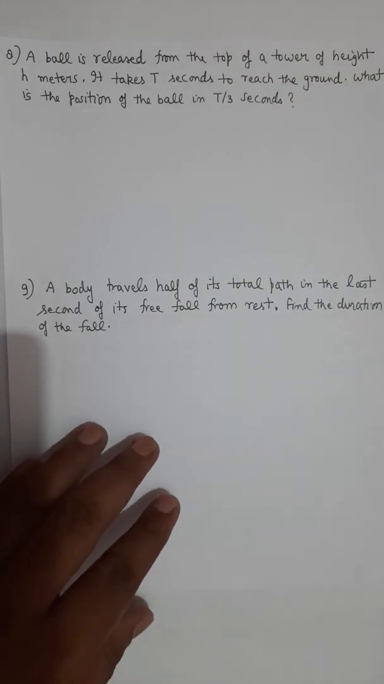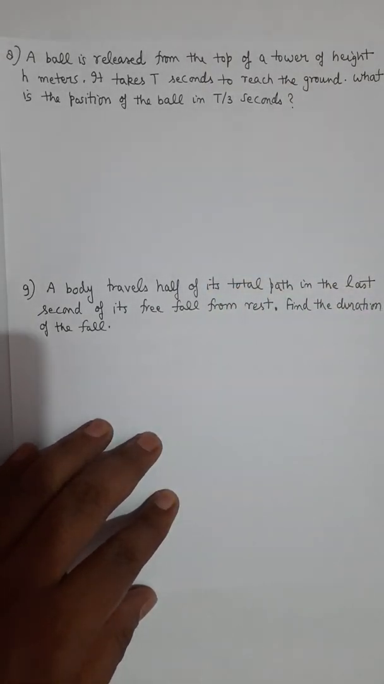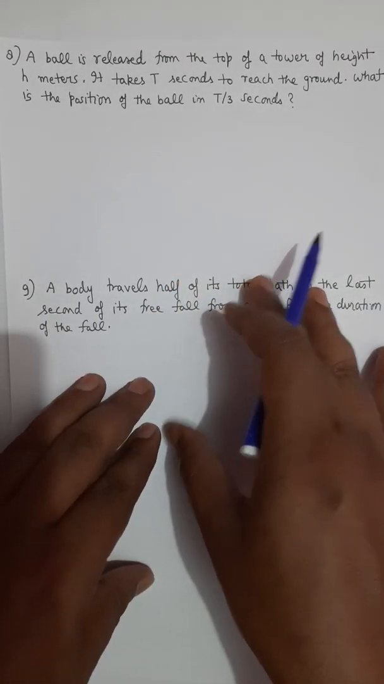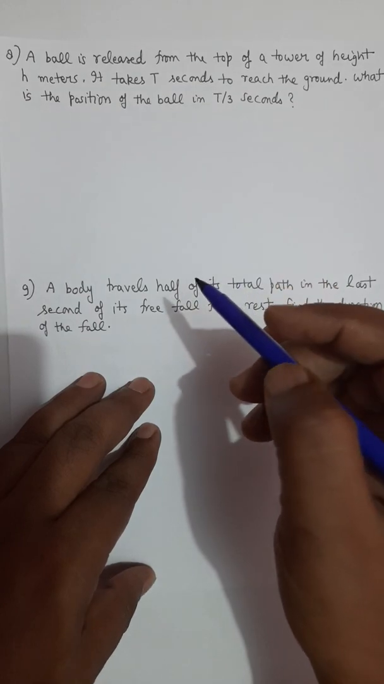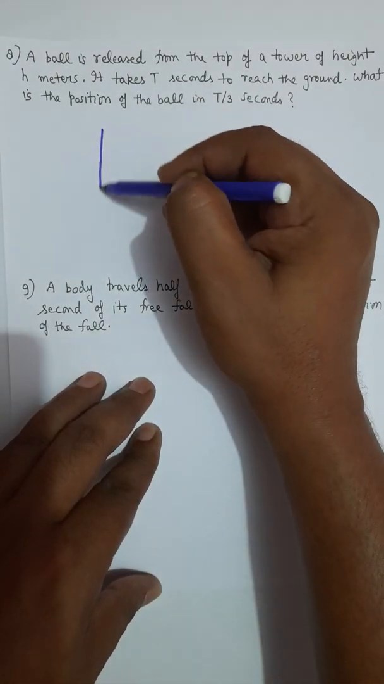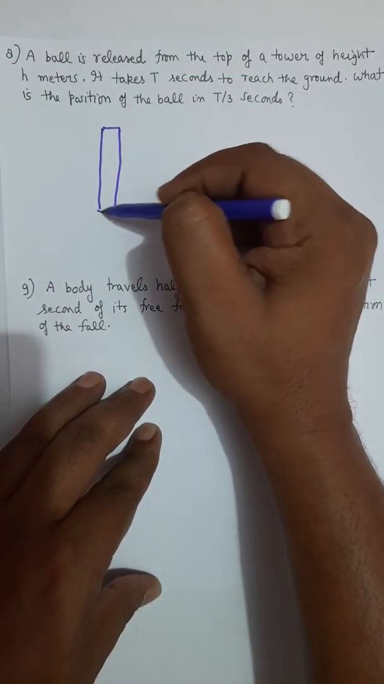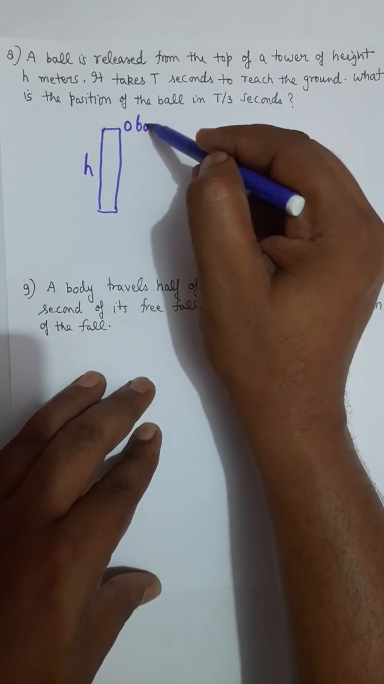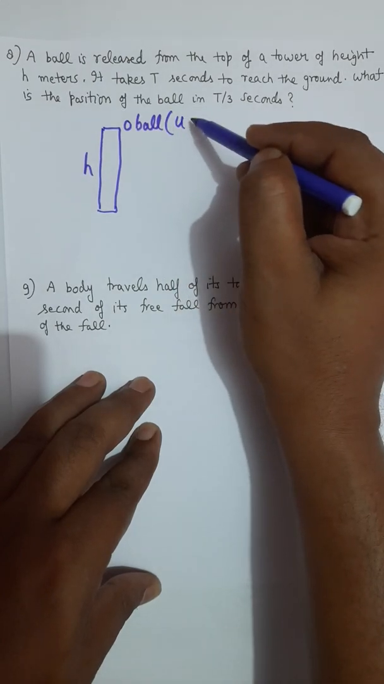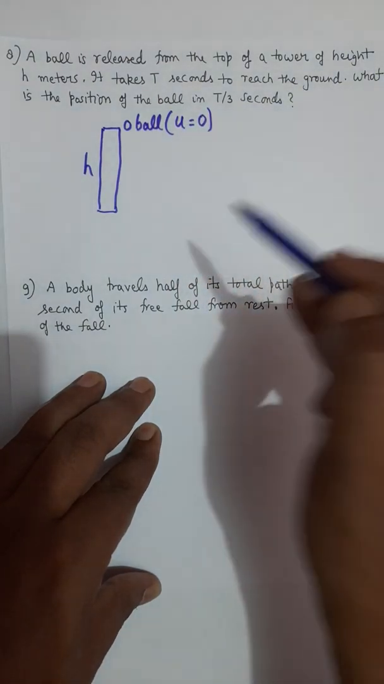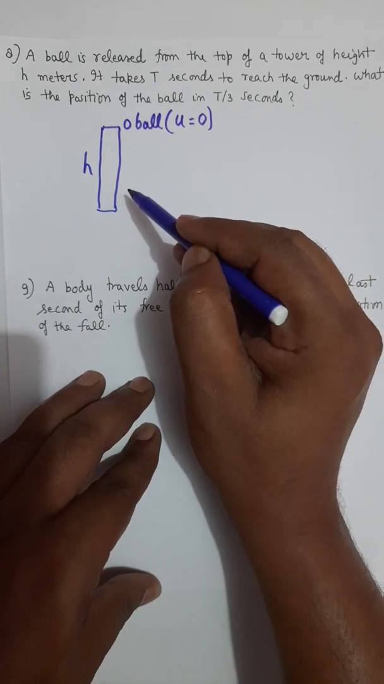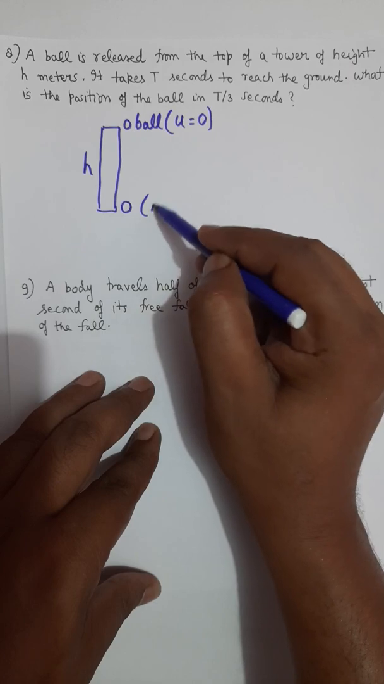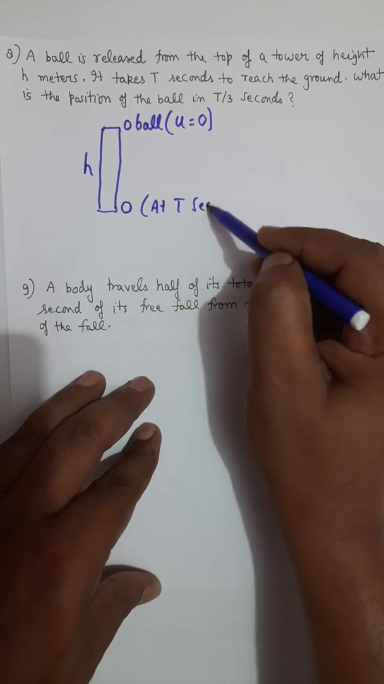Now, problem number 8, which says that a ball is released from the top of a tower of height h. It takes capital T seconds to reach the ground. So it is something like this. Again, we have a building of a given height h. The ball is dropped from the top point, so its initial speed u will be 0. As per the question, it takes capital T seconds to reach the ground. So the ball will be here at capital T seconds.